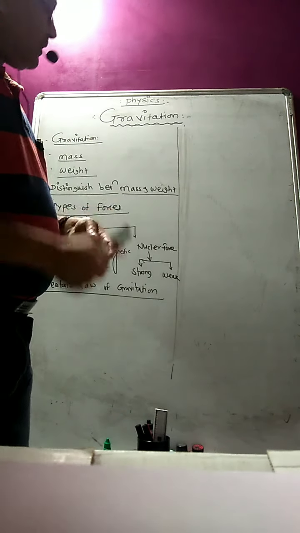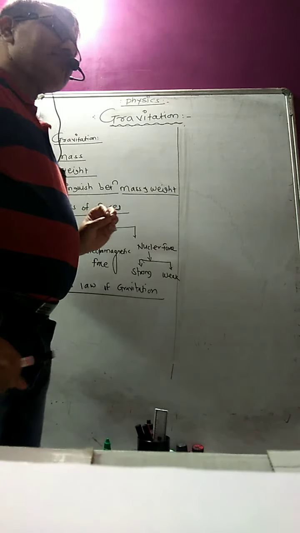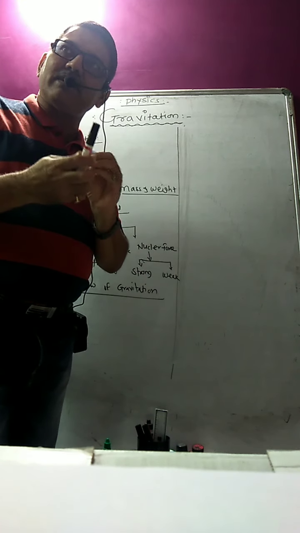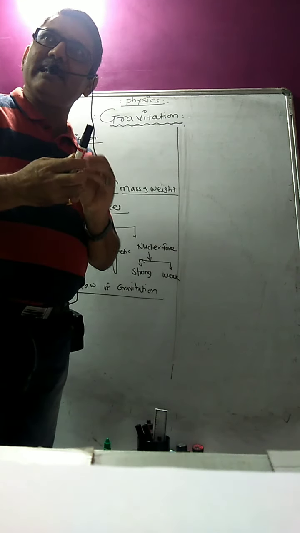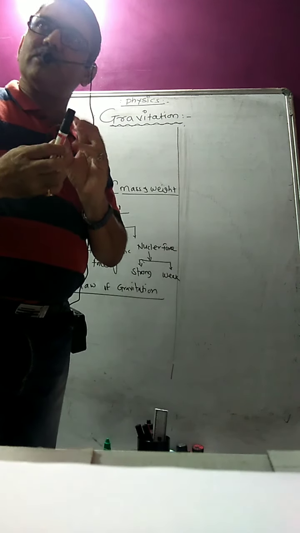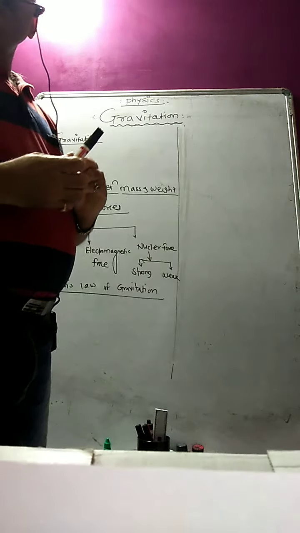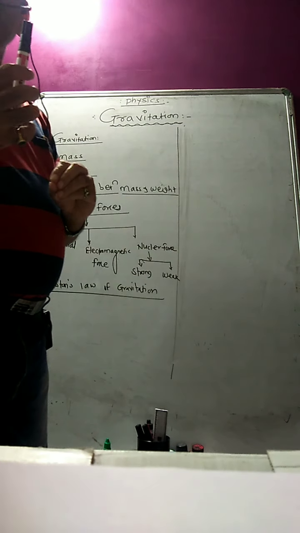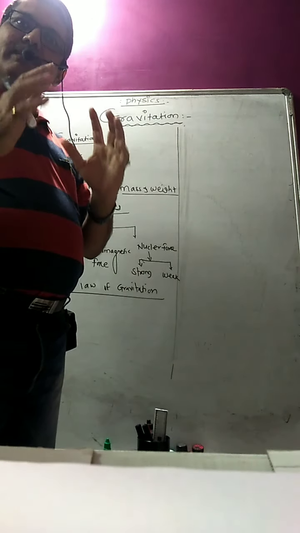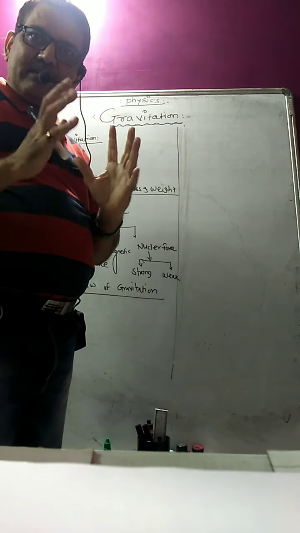Now, this mass can be measured in kg in the SI system or gram in the CGS system, and the dimensions of mass are M¹ L⁰ T⁰. You know this very well: length, mass, time. Mass is one of the fundamental quantities, that you also remember. Quantity of matter possessed by the body is called the mass.